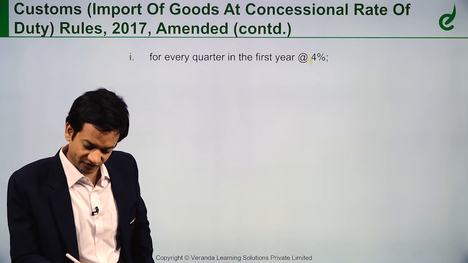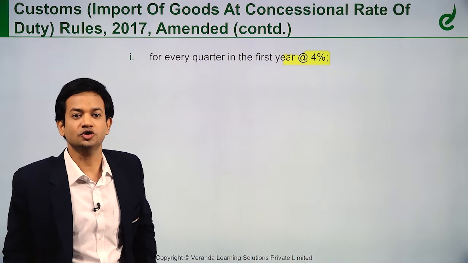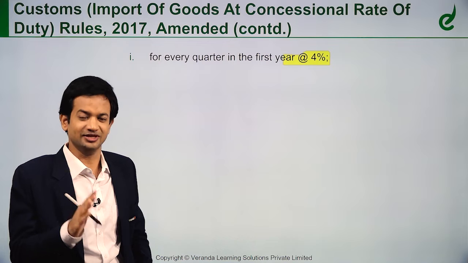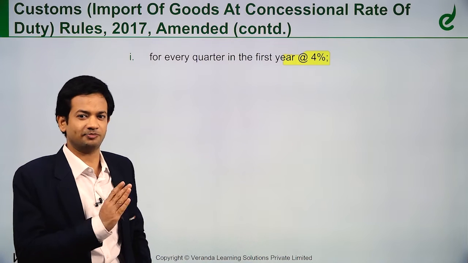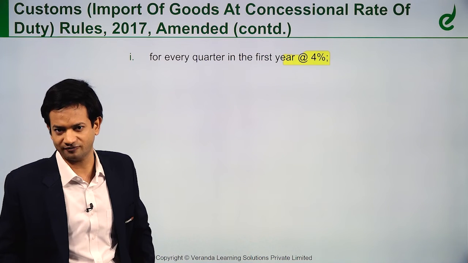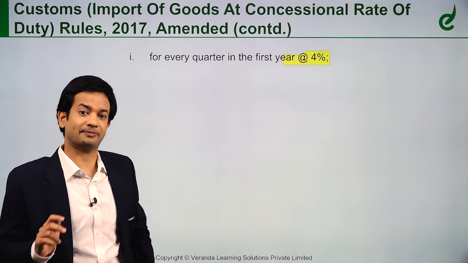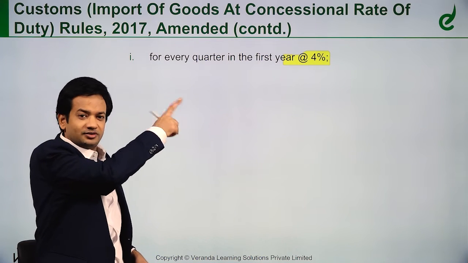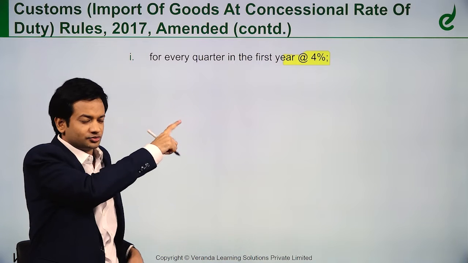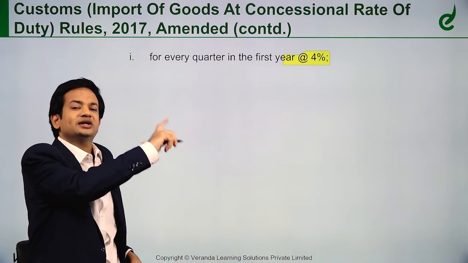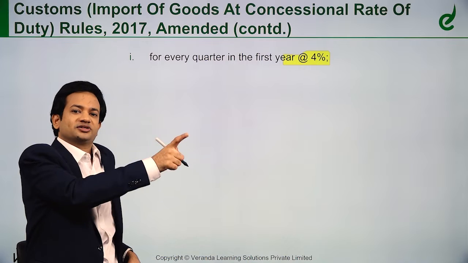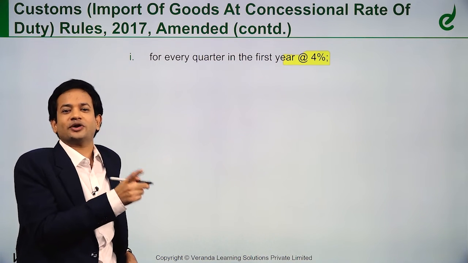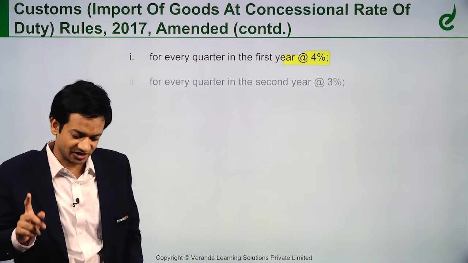For every quarter or part thereof in the first year, the rate is 4%. So 4 quarters means 16%. If you have used it for 2 quarters, then it is 8% depreciation, and on the balance value only you will have to calculate. So let's say for example it is 6 months, then it is 2 quarters, and 2 quarters is 8%, 4 into 2. Let's say for example it is 4 months. So 1 quarter plus part of a quarter, so still it will be 2 quarters. So 8% depreciation on the value.